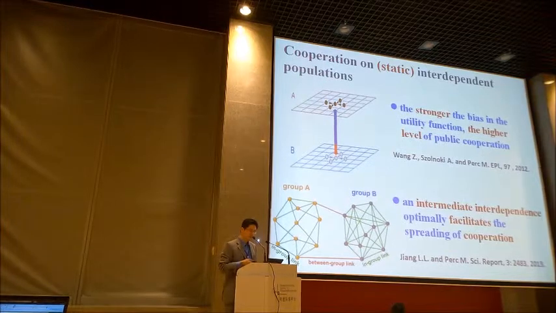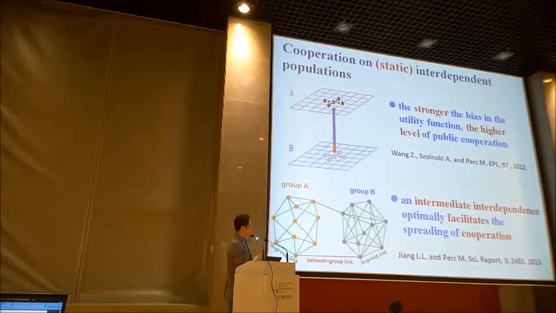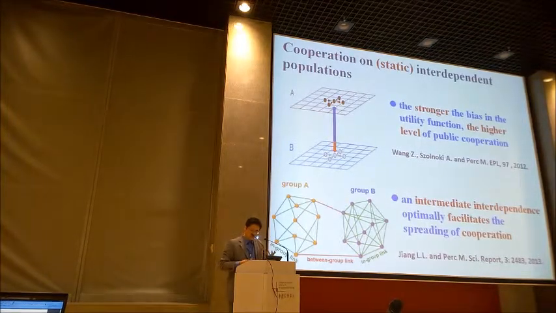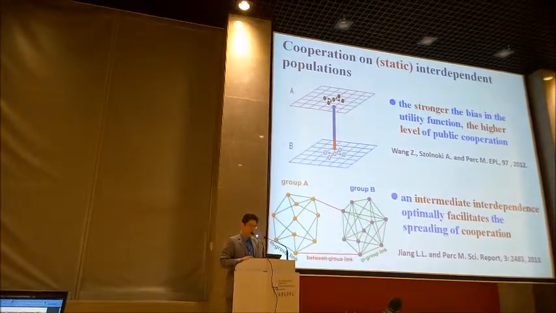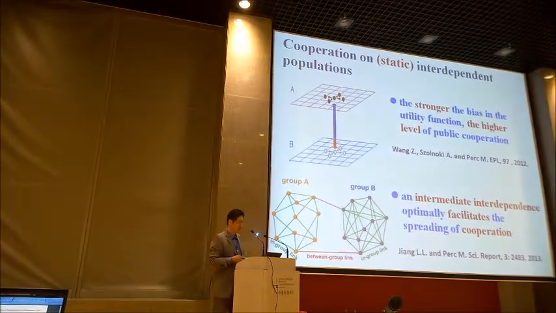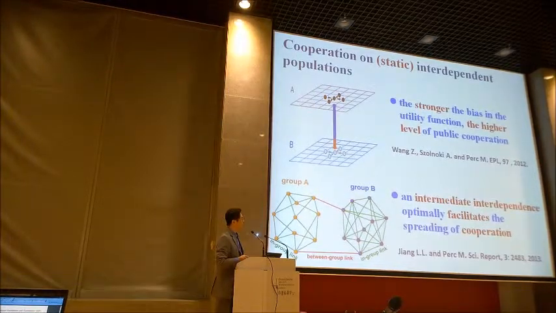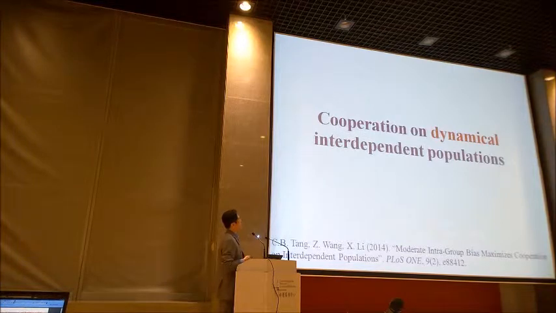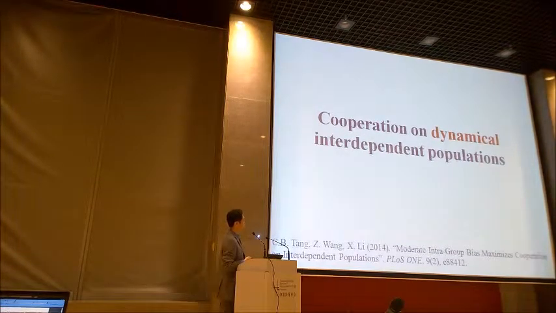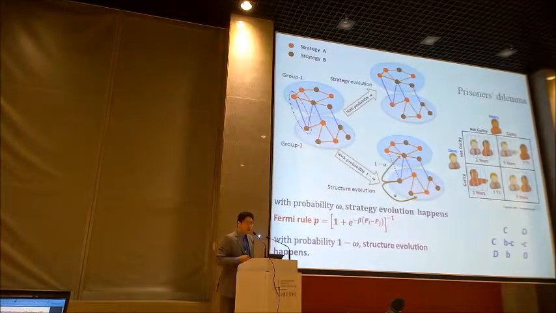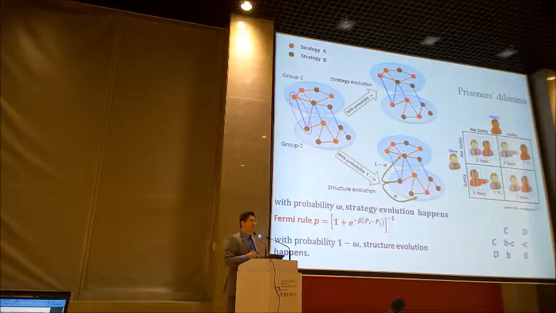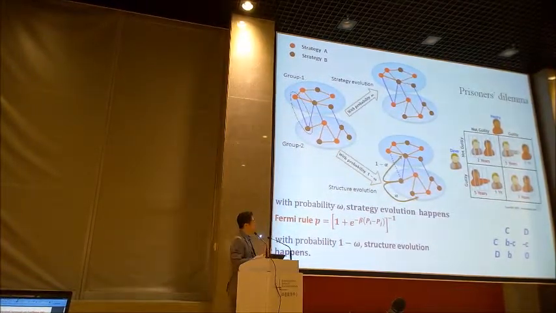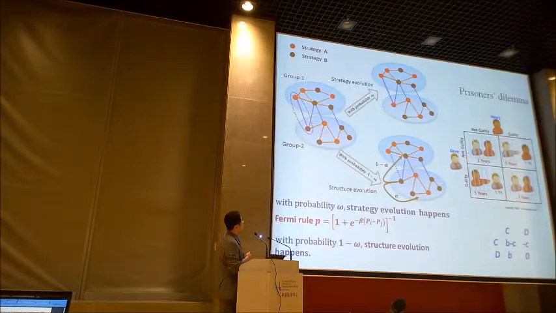For example, Wang Zhen here and others have shown results that a stronger bias and also intermediate interdependence facilitate cooperation. So we step further to a dynamic structure. That means there is not only strategy evolution, but also structure evolution, co-evolving together.